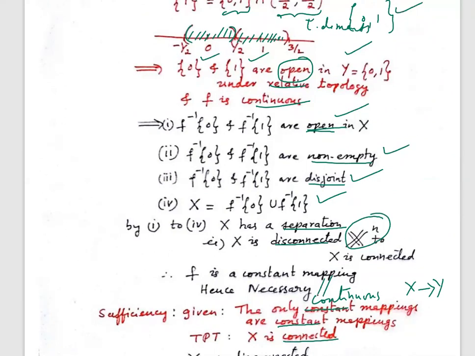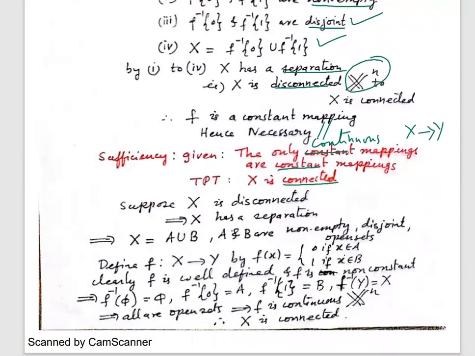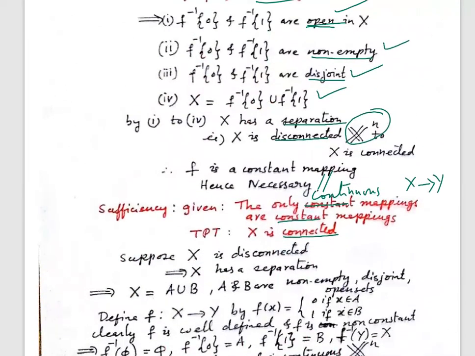Now, suppose X is disconnected. That means what? Disconnected means it has a separation. That means I can write X as a union of two sets which are non-empty, disjoint, open sets, and those two sets are taken as A and B. Now, I assumed something wrong, so I need a contradiction here.